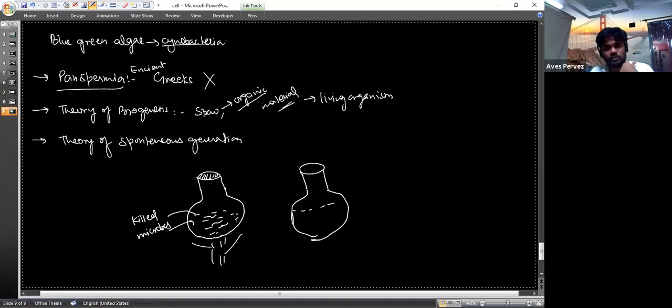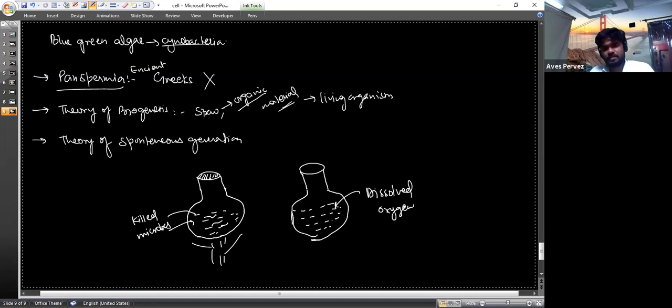And in the other, he put the same, and he did not boil it, so that the dissolved oxygen is still present.